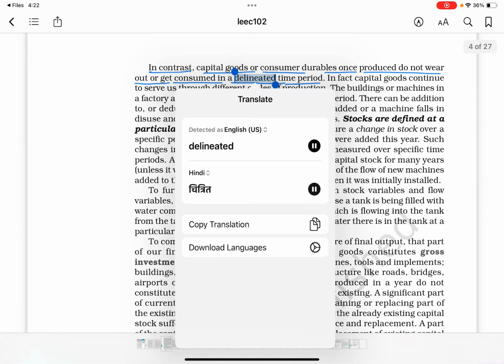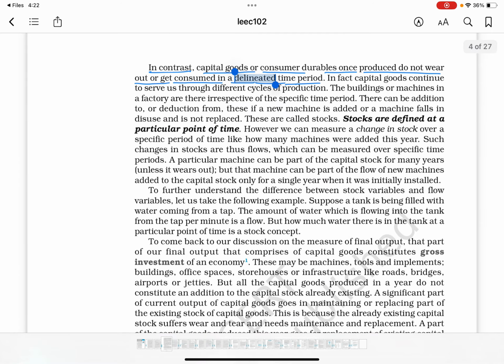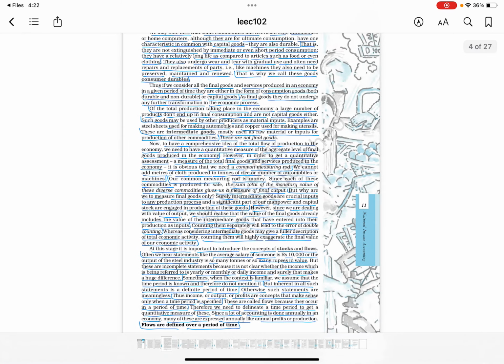Chitrit. Chitrit. Delineated? Chitrit time period.